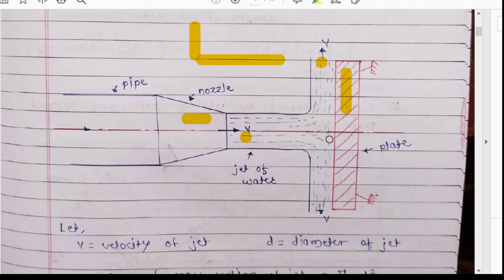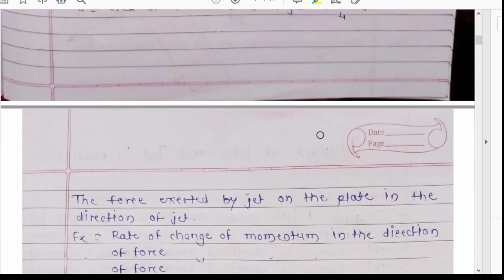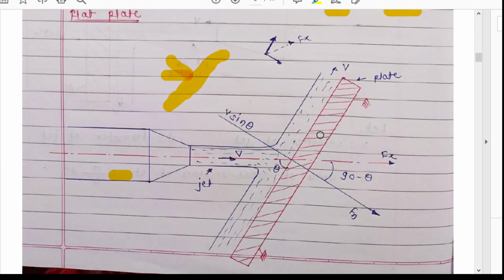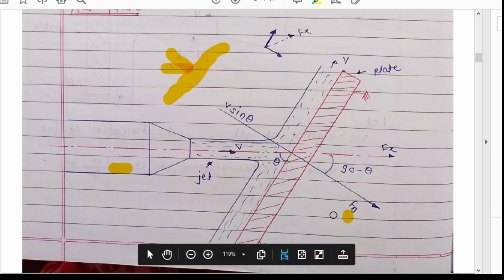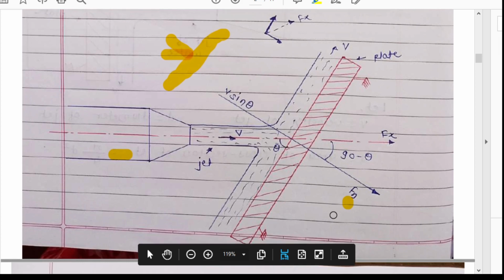What we did already was find the force which is normal to the plate, and in that case Fx is normal to the plate. But in this diagram, Fx is not normal to the plate. Fn is normal, and here I have shown this Fn. Fn is normal to the plate, so we have to find the force which is normal to the inclined plate.